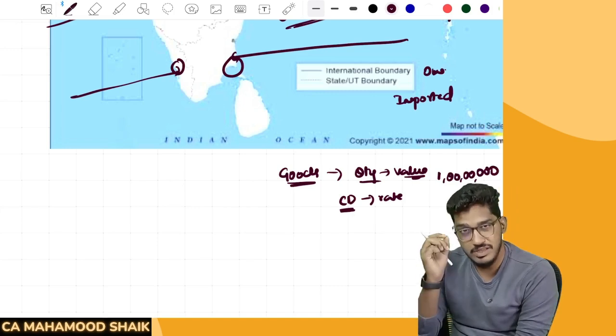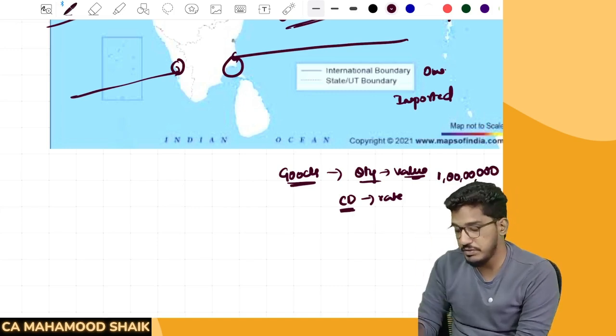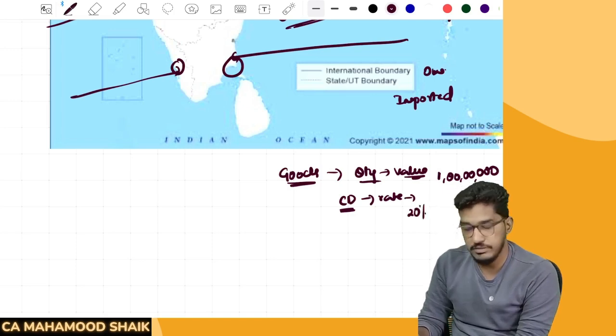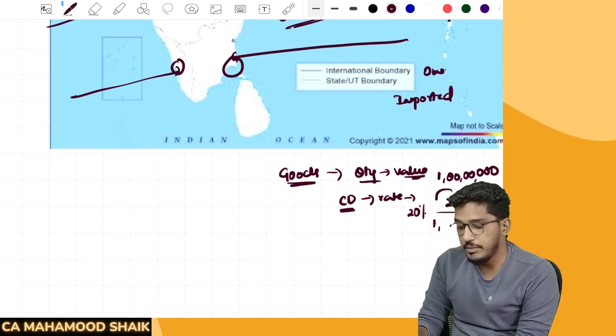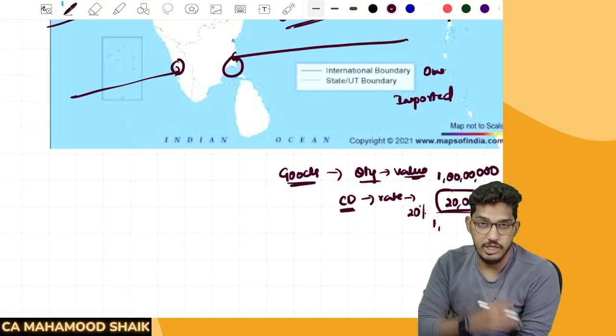Now they will determine what is the rate of customs. Say for example, the goods, whatever you have imported, they attract the customs duty at the rate of 20%. So 20 lakh rupees will be your customs duty. So now this customs authorities will do that assessment. They will determine, okay, 20 lakhs worth of customs duty you are required to pay.